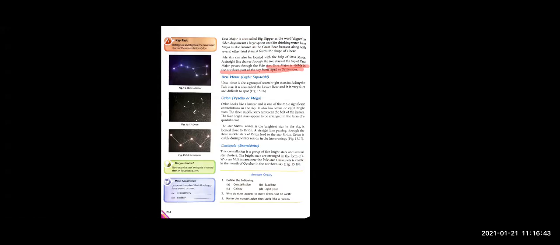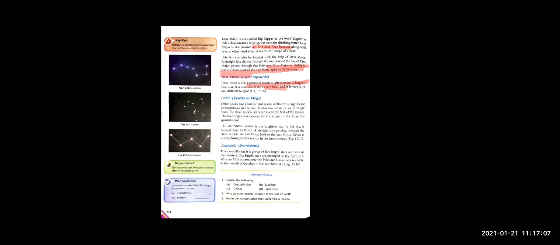Now let's talk about Ursa Minor. Minor matlab chota. So Laghu Saptarishi. It is also made up of 7 bright stars, right? This was known as Great Bear. This is known as Lesser Bear. And it is difficult to spot this. It is difficult to see the star, right?